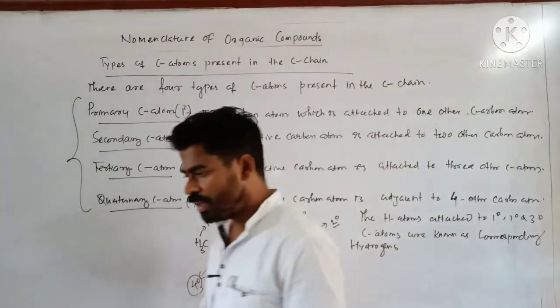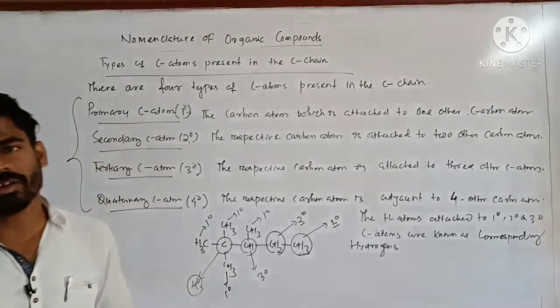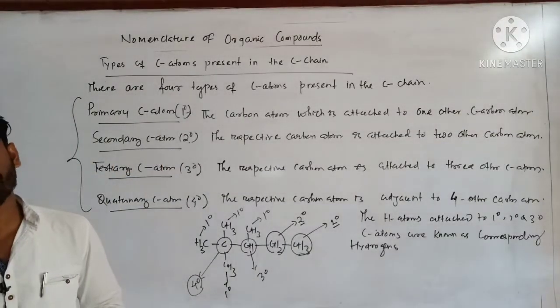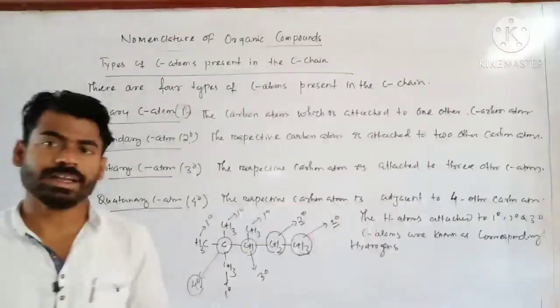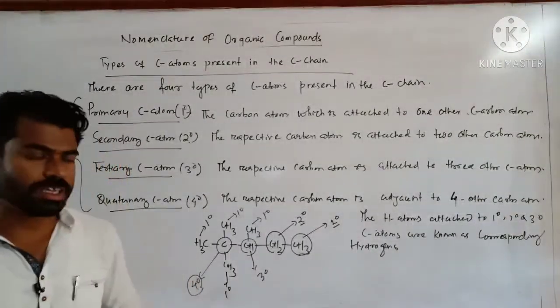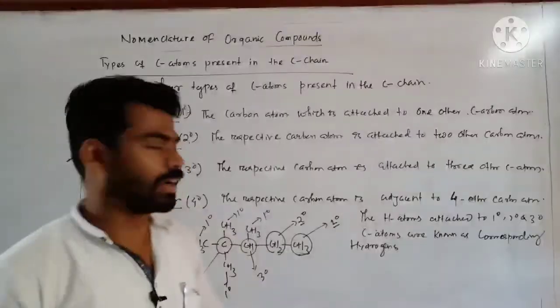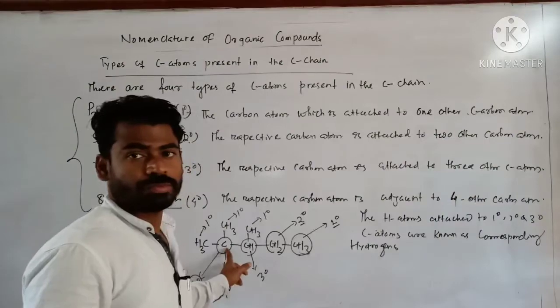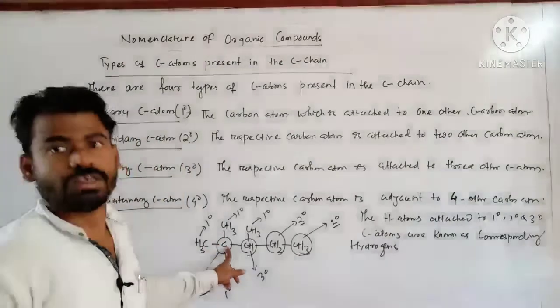So in this way you can identify the primary, secondary and tertiary carbon atoms, and the respective hydrogen atoms attached to them are known as primary hydrogen, secondary hydrogens, tertiary hydrogens respectively. Quaternary has no hydrogen atoms, because it is already associated with 4 covalent bonds.